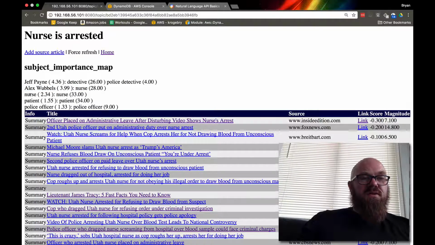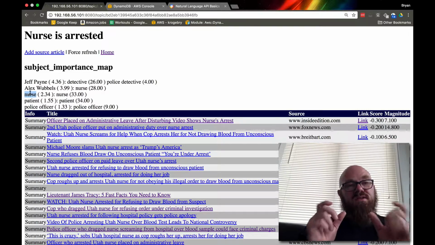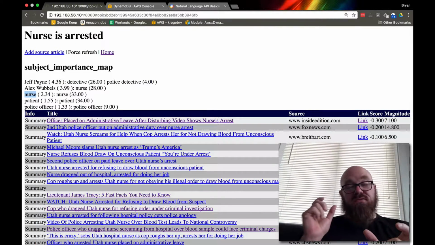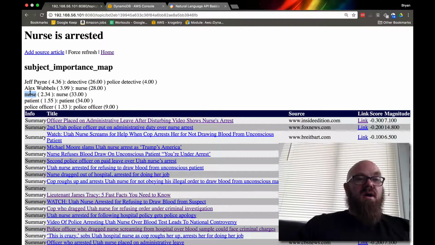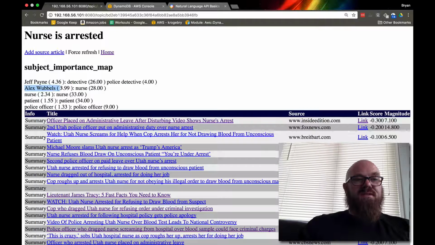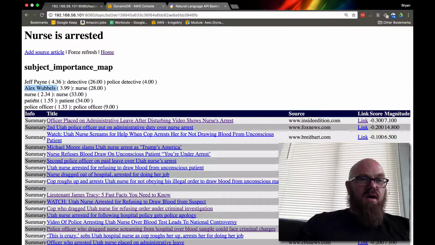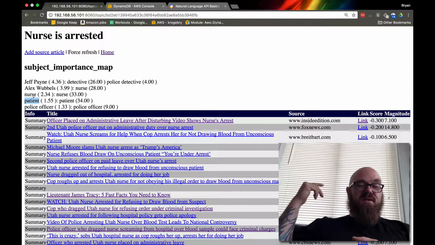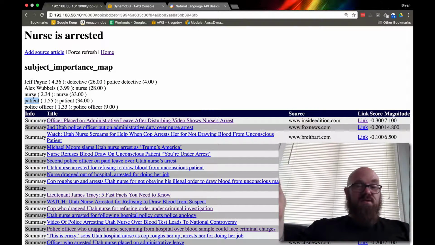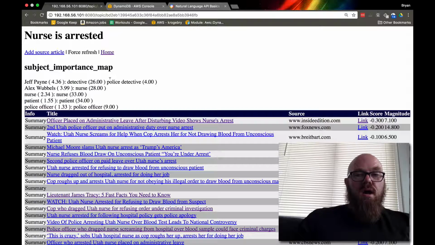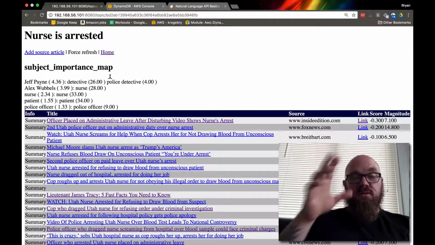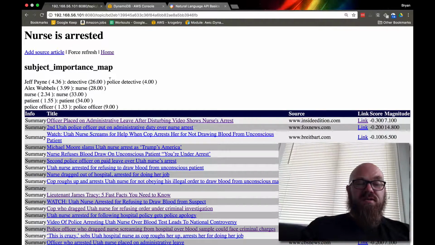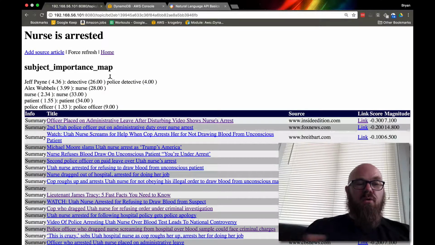The next thing we're going to do is try to figure out that the nurse is referenced a whole bunch, and we want to be able to tell that the nurse is Alex Wubbels. And then also tie in police officer to Jeff Payne, and then figure out who the patient is if they're mentioned, most likely in an update later down the road. That's what we have right now, and we're just continuing on this discussion and breakdown of what this stuff is and how it works.